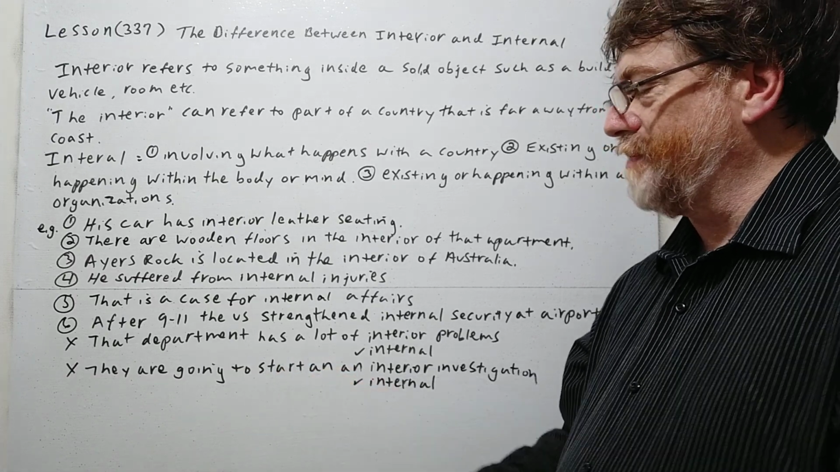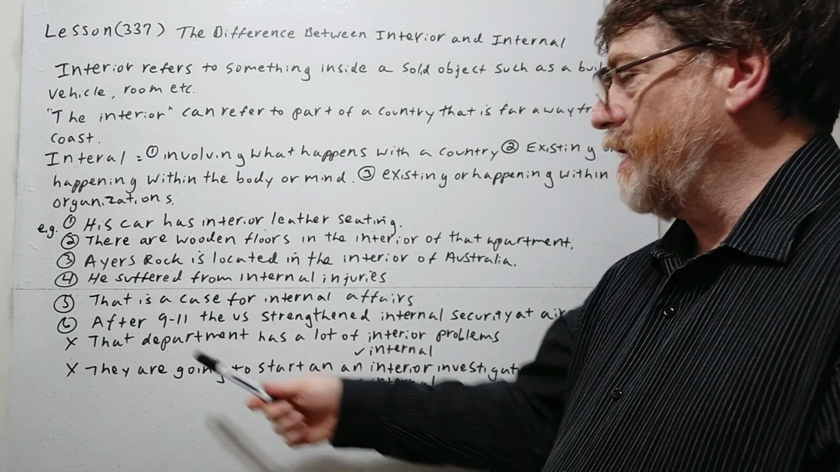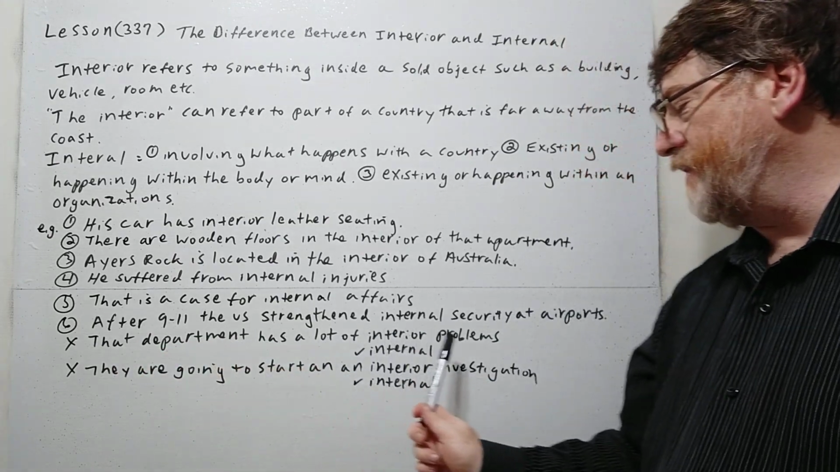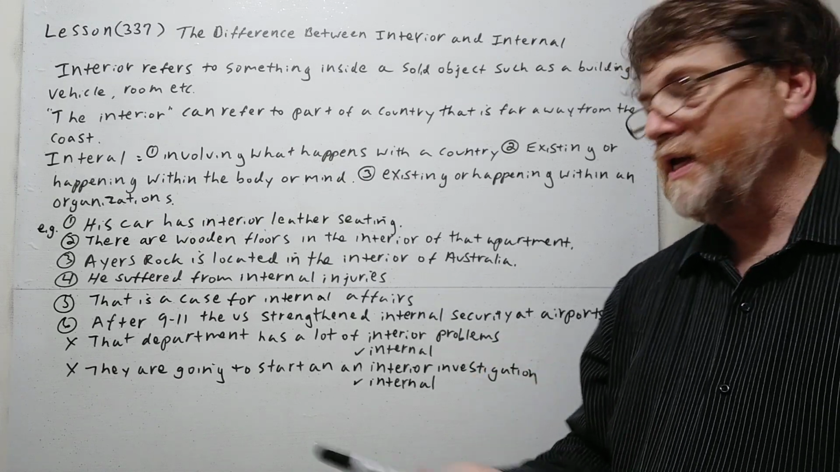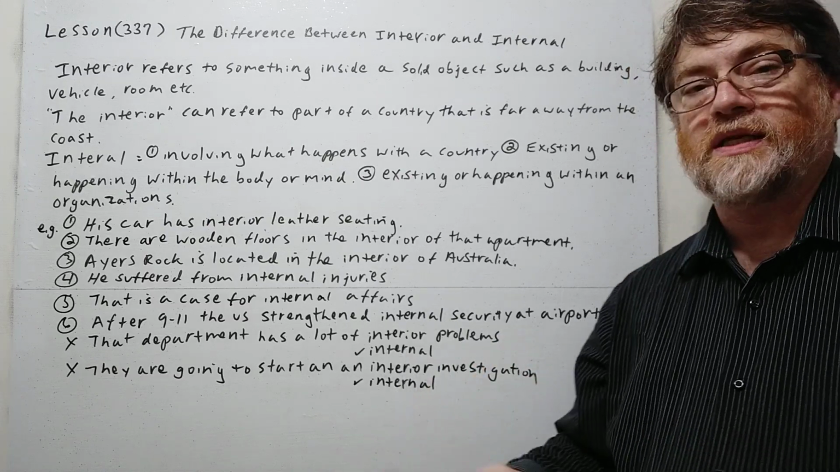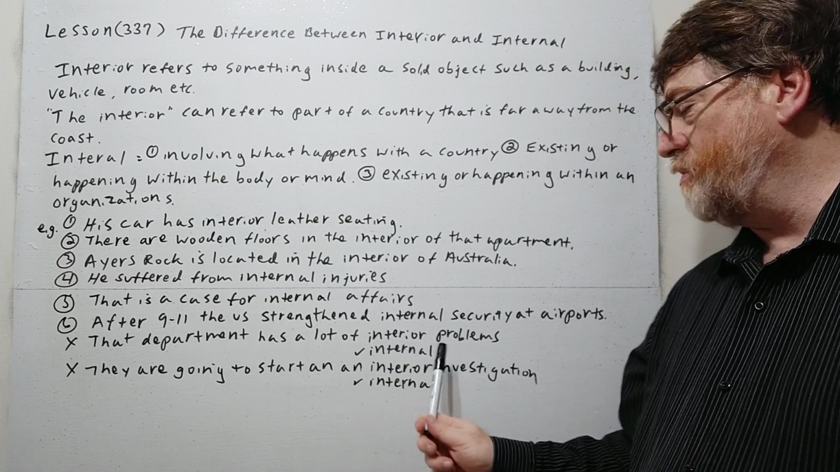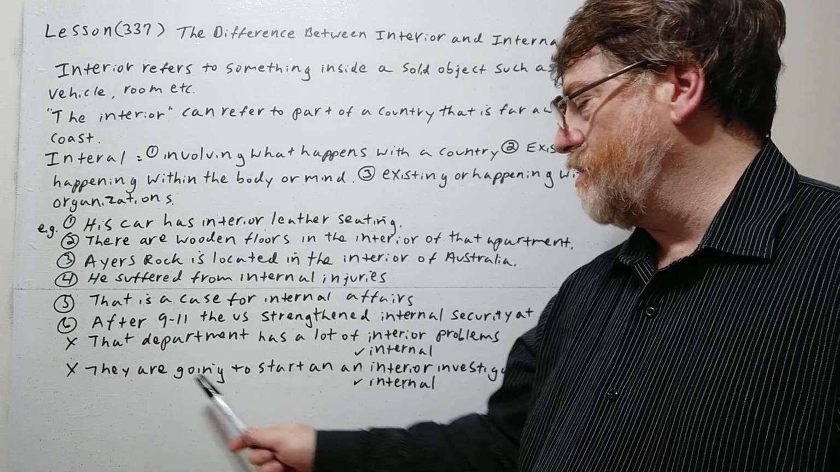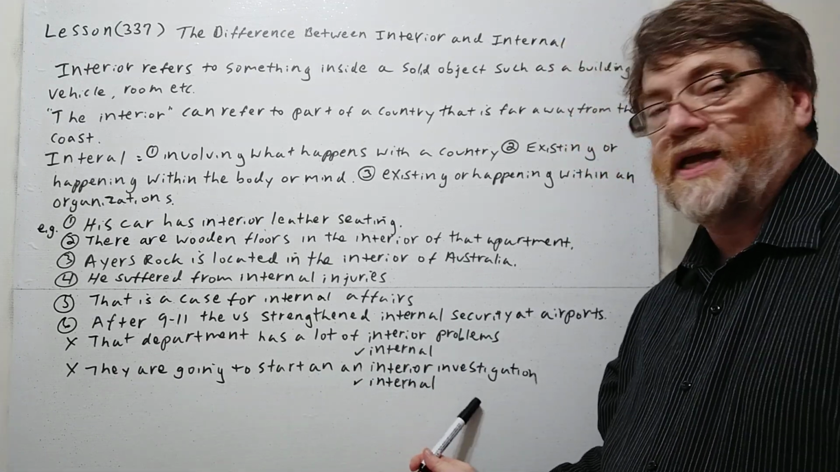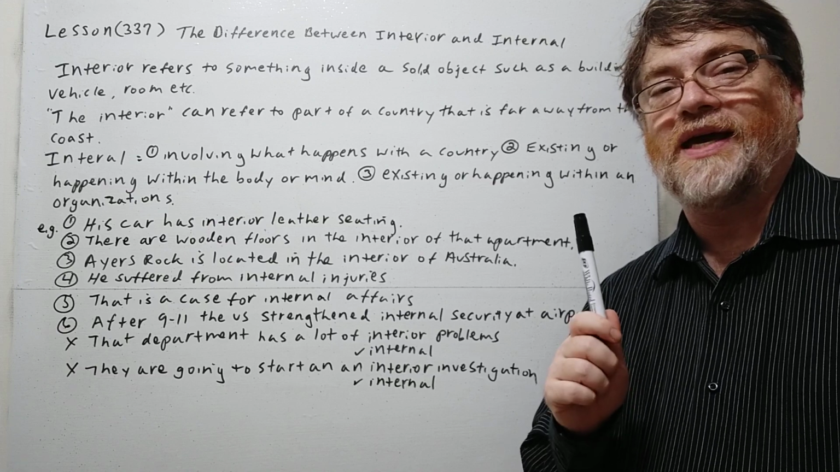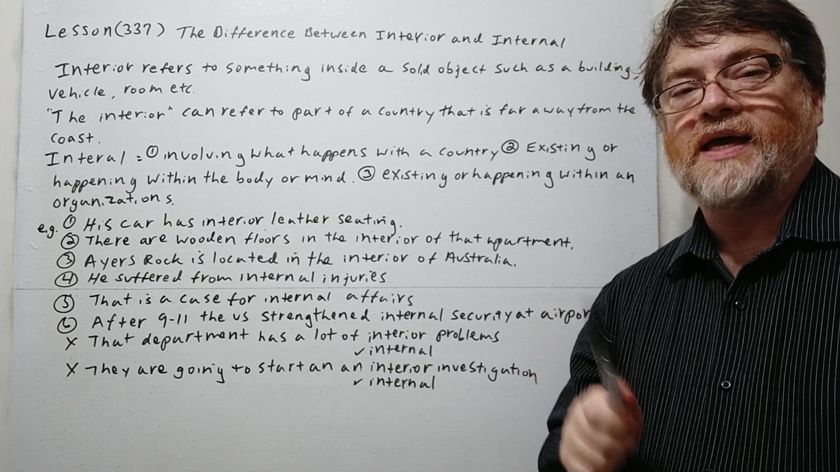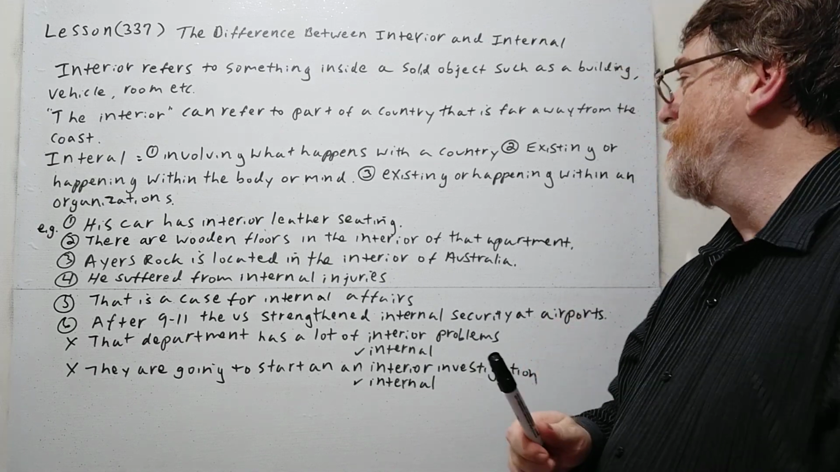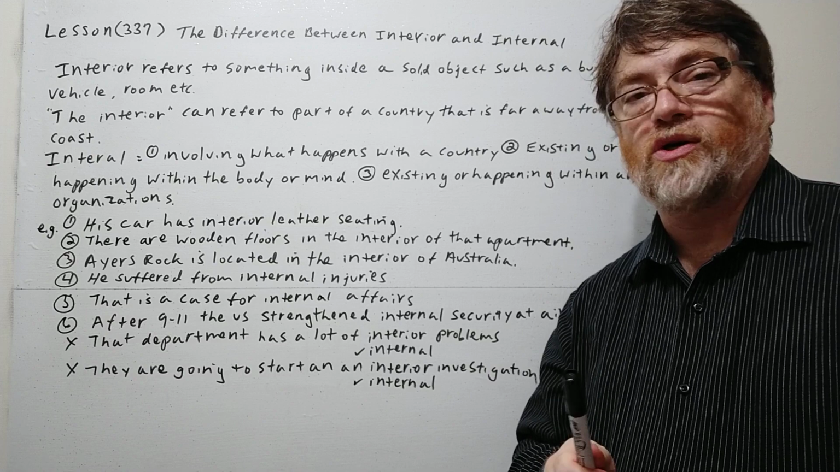Here are some examples where a student might do it wrong. So again, X, this is always wrong. If a student says that department has a lot of interior problems, no, that would be weird. Again, this should be internal. So this is within an organization again, so we would be using internal, not interior. And the second one here, they are going to start an interior investigation. Now, this would definitely be an internal investigation. So again, some action or process that's happening within an organization or within a country, we would be using internal.